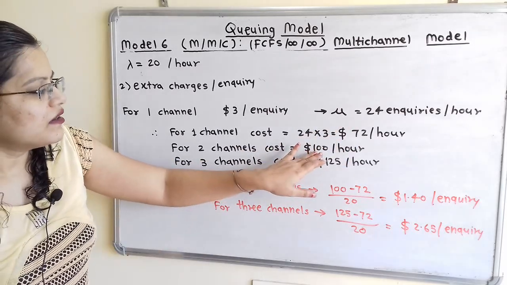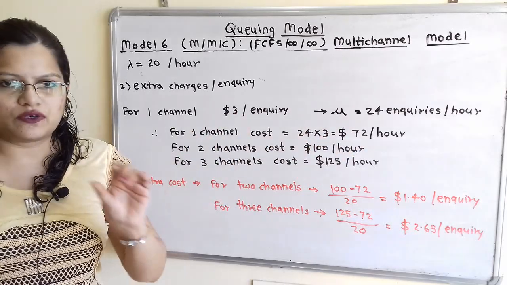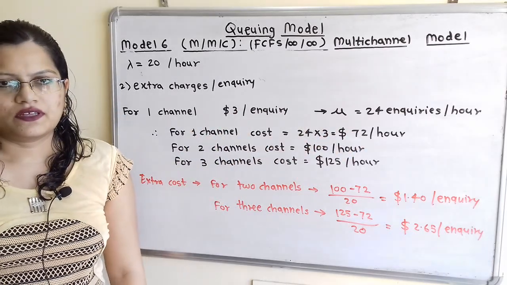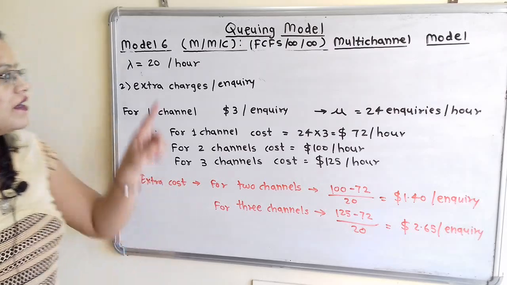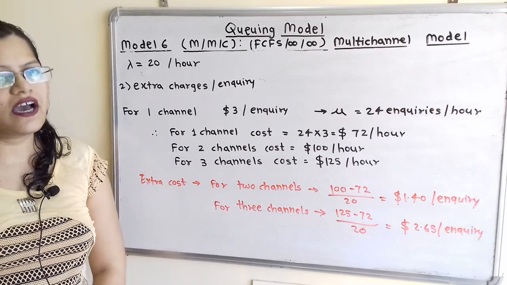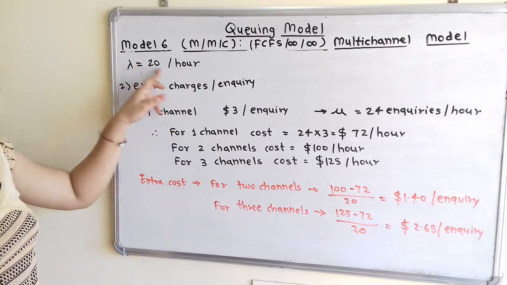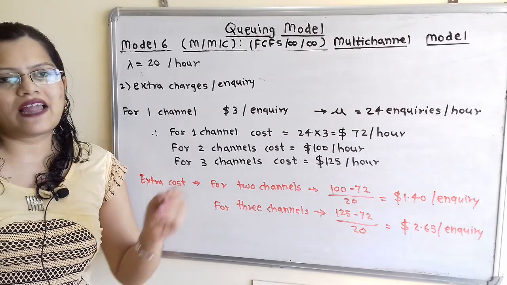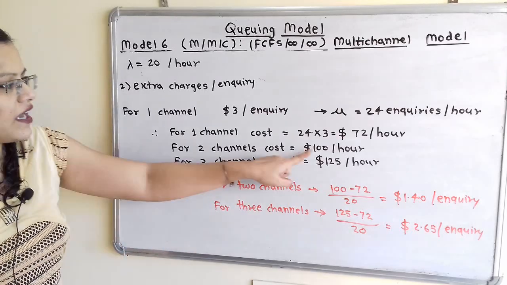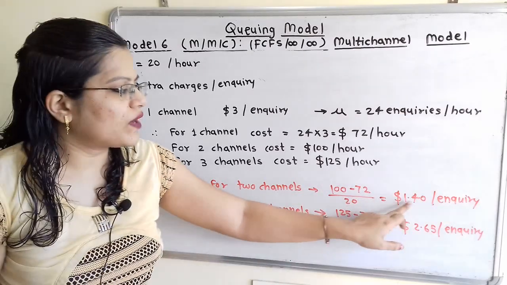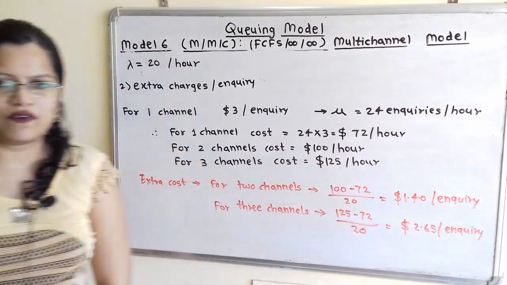So 100 minus 72 is the extra charge in 1 hour. Now in 1 hour 20 enquiries is the arrival rate. So for one enquiry, how to calculate the extra charge? That is (100 minus 72) divided by 20, which is equal to $1.40 per enquiry.